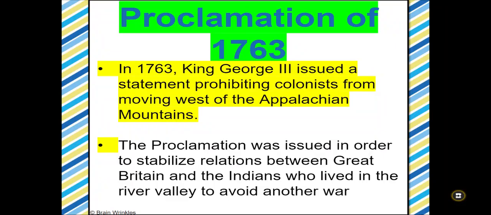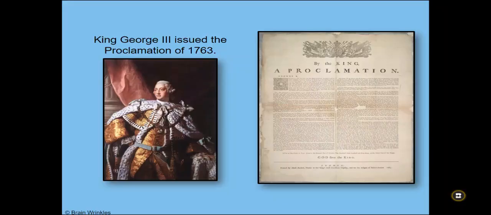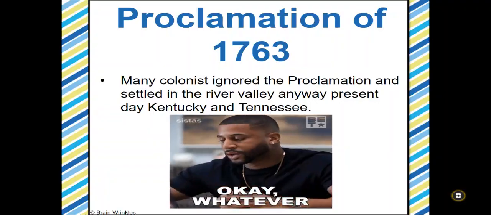That proclamation said you cannot settle anywhere west of the Appalachian Mountains. He did this because he wanted to keep peace between the Indians and Great Britain, because again he didn't want a war breaking out. So this is the actual proclamation, and that's King George III.